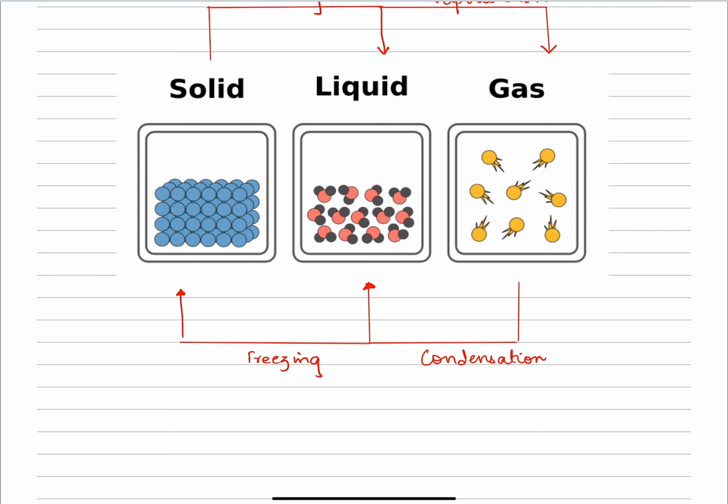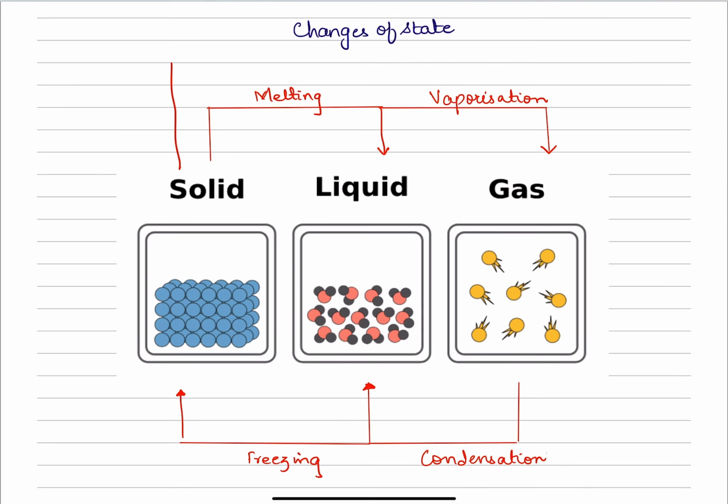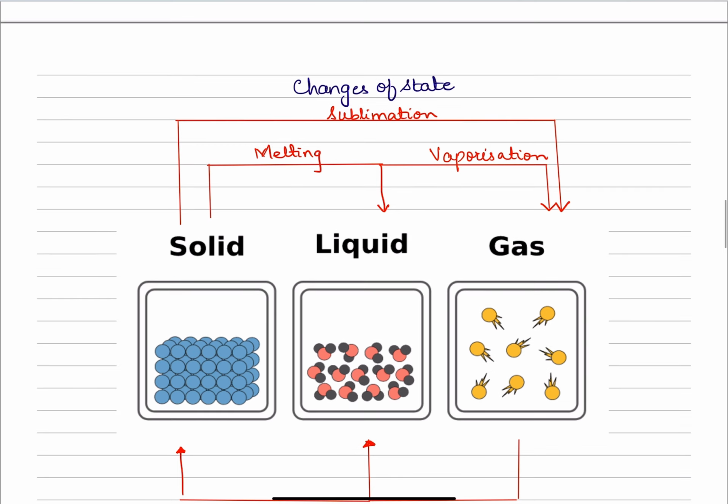There's a very interesting thing which I want to cover in this video, and that is that a solid can be converted directly into a gas. And that process is called sublimation, because there have been a lot of substances that you can heat up and directly convert from a solid to a gas. That process is called sublimation. A few of the examples of the substances that can sublime, I'm going to list down here.